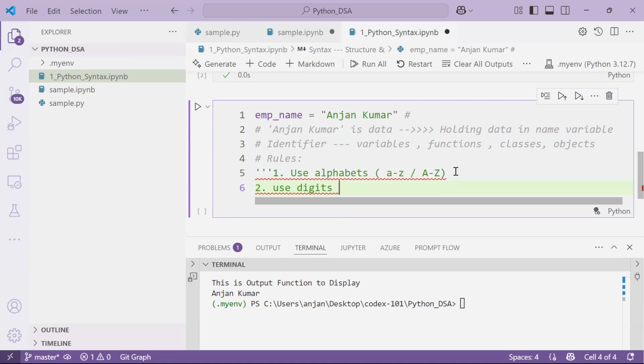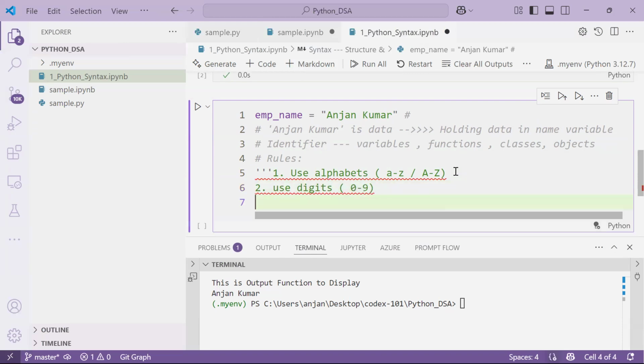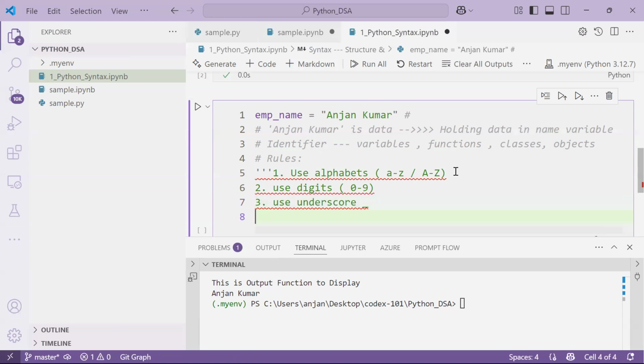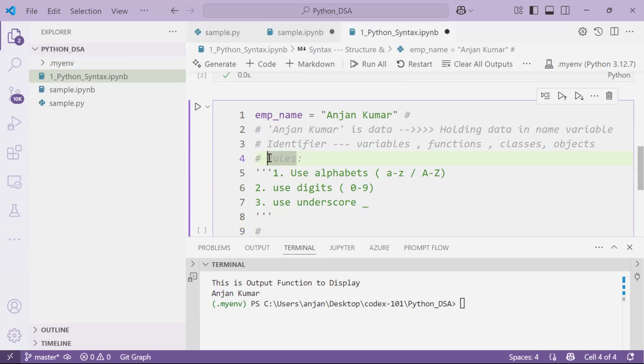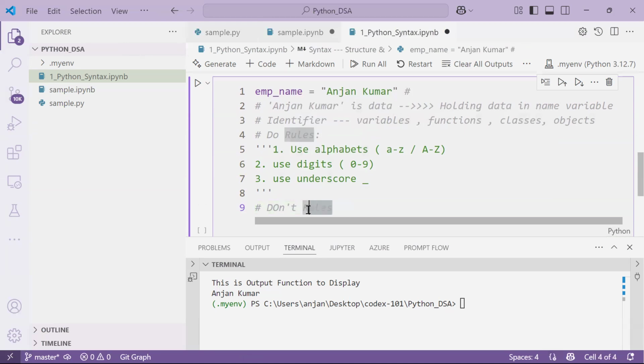So the name may consist of digits also. Digits means 0 to 9. And use only underscore. Underscore means shift with this one. These are the three things we can follow. But there are don't-do rules. These things we can call the do rules, that means we can do. Don't rules mean don't follow these. I mean, don't follow in the sense we have to follow these rules also, but these are the negative rules.